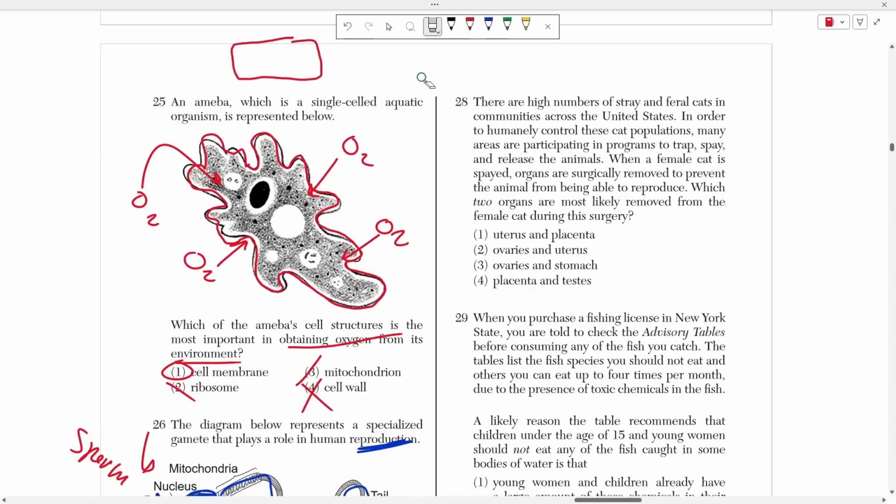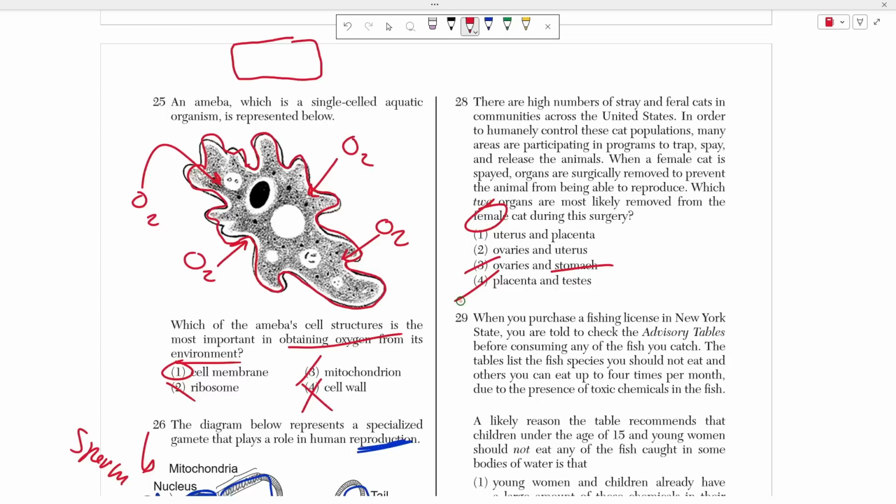So automatically, if we look at this list of organs, it can't be choice 3, because if you remove a cat's stomach, it'll starve and die, right? We want the cat to still be alive. We just don't want the cat to be able to reproduce anymore. And now, if we are aware of the fact that we're dealing with a female cat here, we can eliminate choice 4 because guess what?